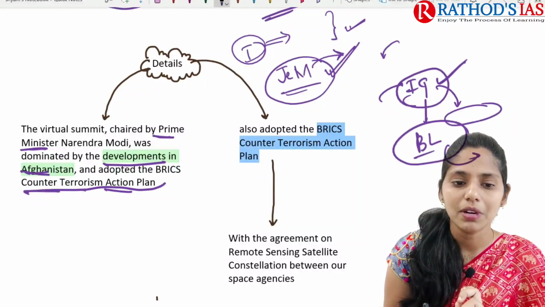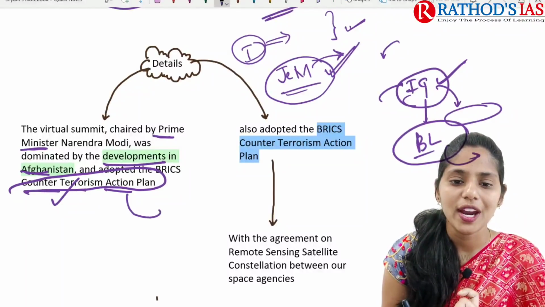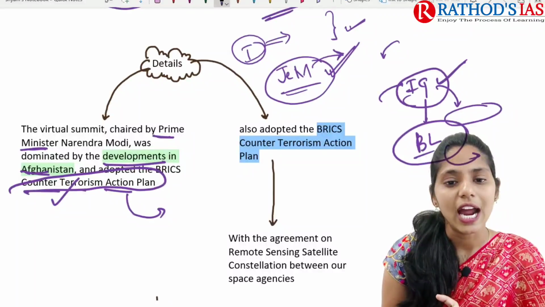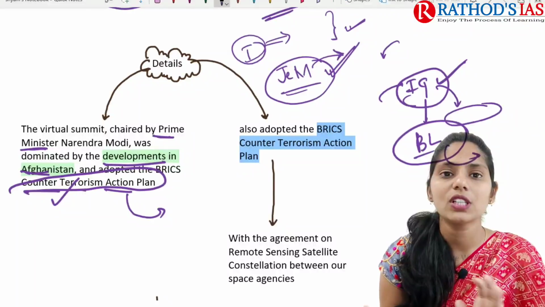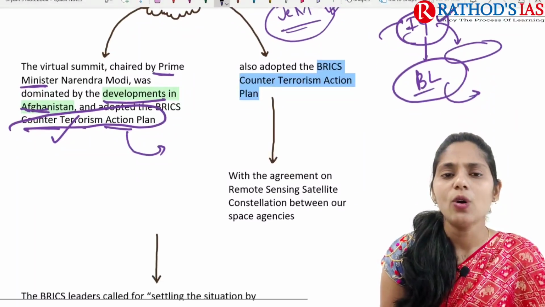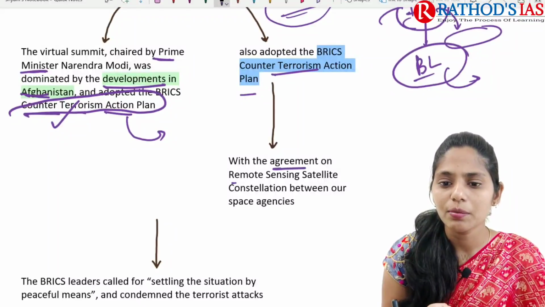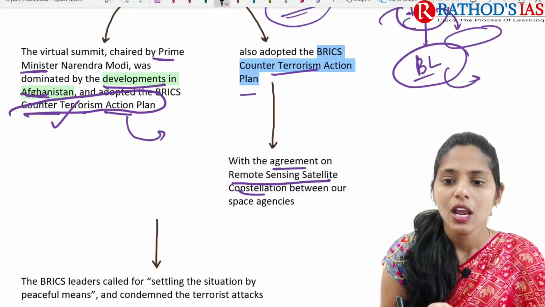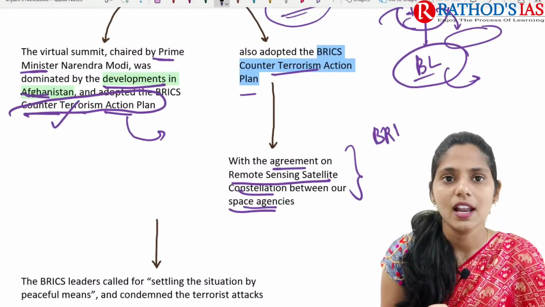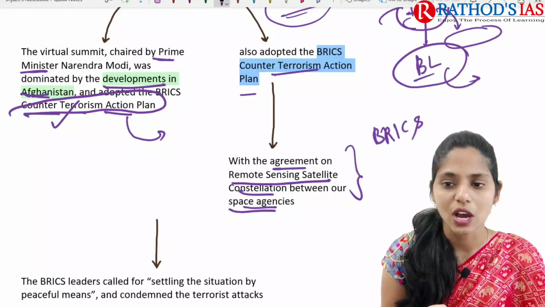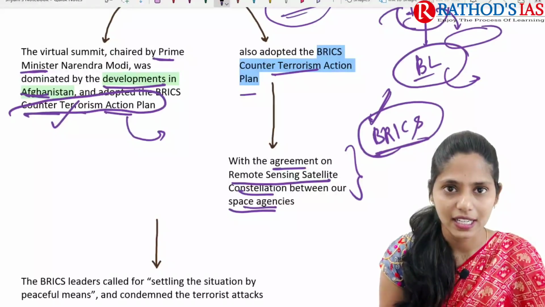In BRICS we adopted the counter-terrorism action plan mainly to fight against terrorism and regarding the developments happening in Afghanistan. Based on that we came up with this plan. There was also an agreement on a remote sensing satellite constellation between the space agencies of BRICS, that is Brazil, Russia, India, China and South Africa.